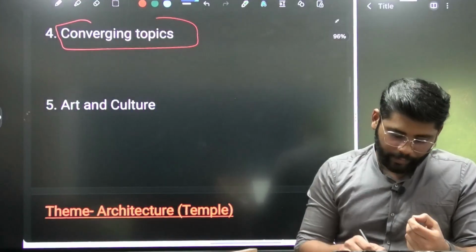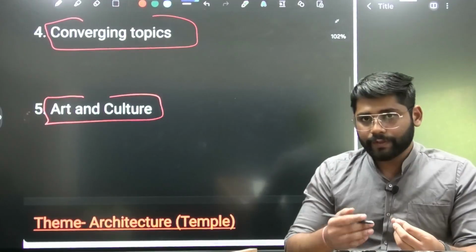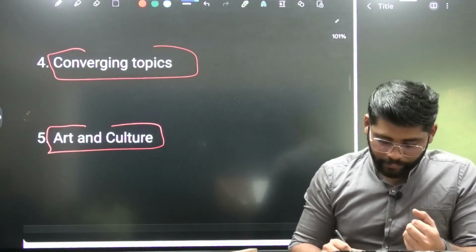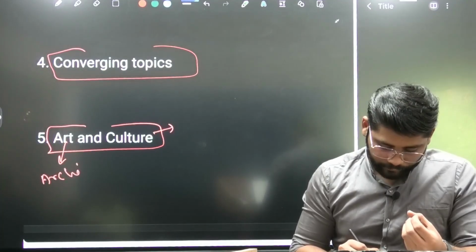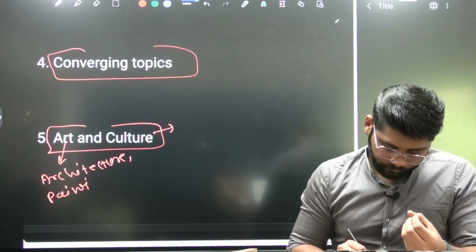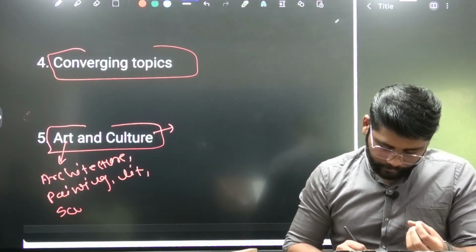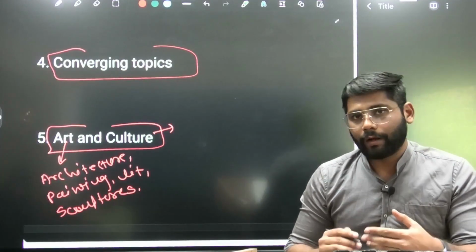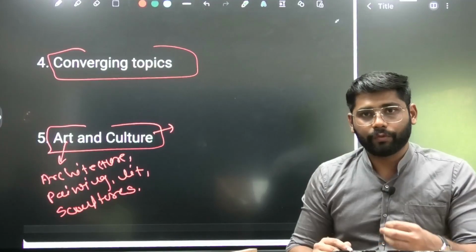Then the next part is art and culture. For this also our approach is going to be the same as we just saw. What would be our approach? Standard micro headings. When it comes to art, we'll be writing about the architecture, then painting, literature, then we can write about sculptures, and so on. Whatever the content, we will see what kind of standard micro headings we can use when we see the particular theme.